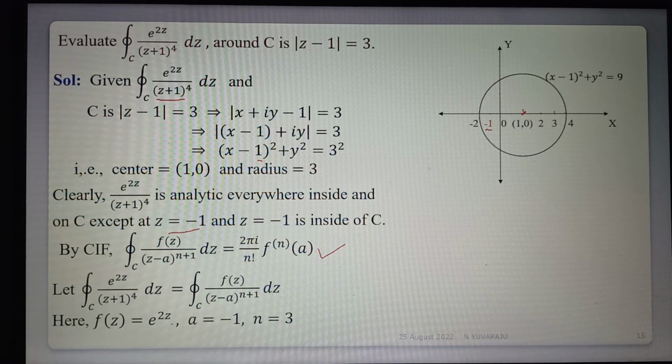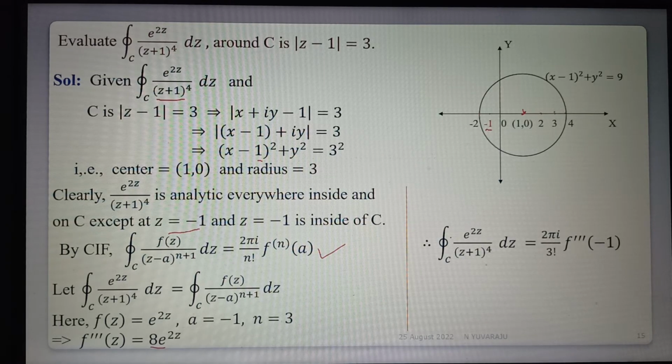Differentiating e power 2z three times, f triple dash of z is equal to 8 into e power 2z. Now substituting in the formula, the integral of e power 2z by z plus 1 power 4 dz is 2 pi i by 3 factorial into f triple dash of -1.